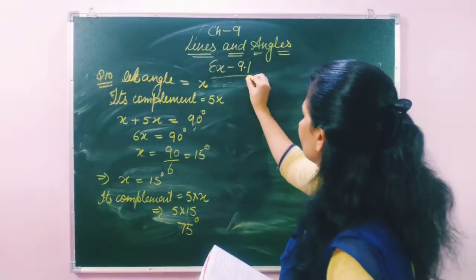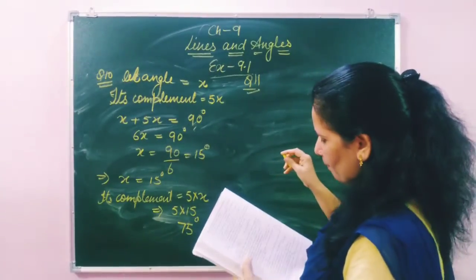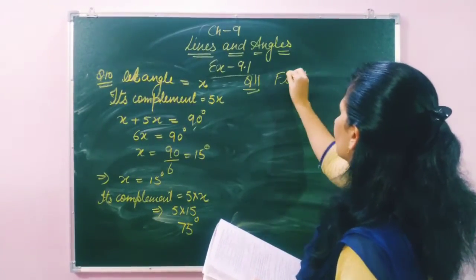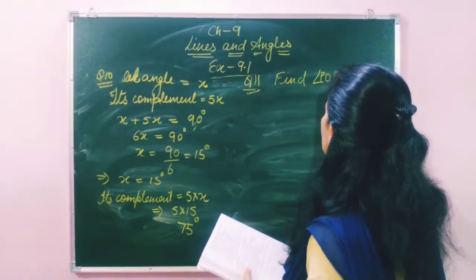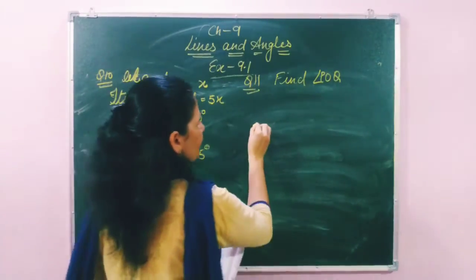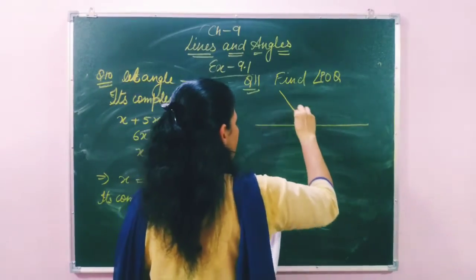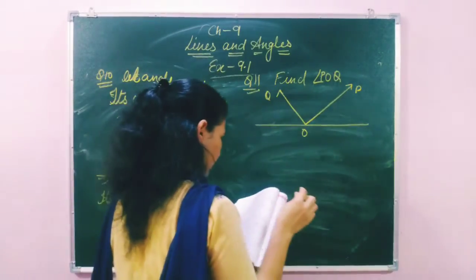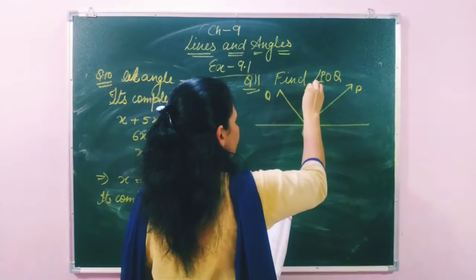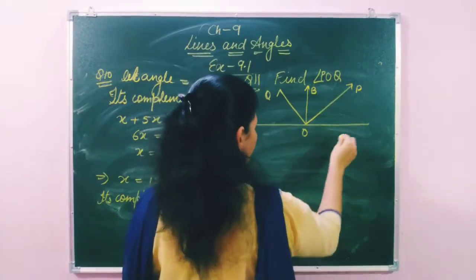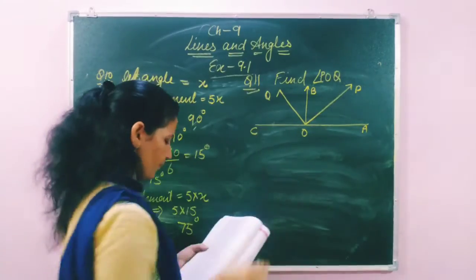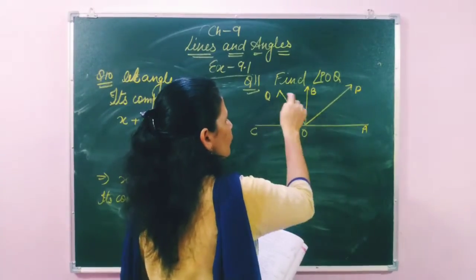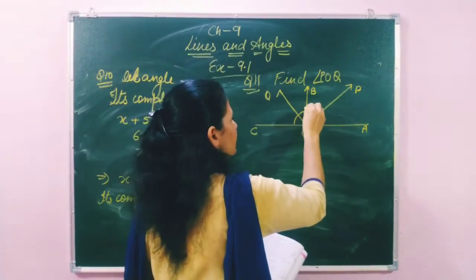In question number 11, they have given POQ. Here we have to find the angle POQ. This angle we have to find out. To find this angle they have given a diagram. In this diagram this angle is POQ. Okay, P, O and Q. And here is one ray B, A, O, C. So they have given OP and OQ. OP and OQ are the bisectors of this angle and this angle.